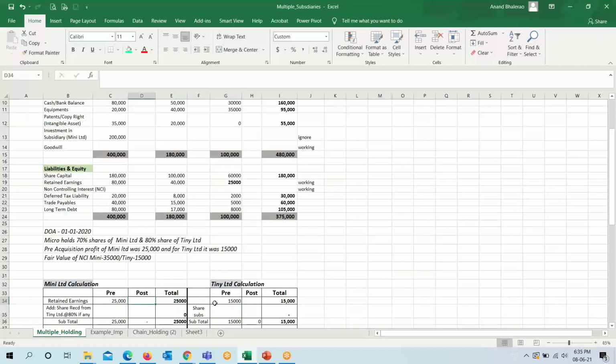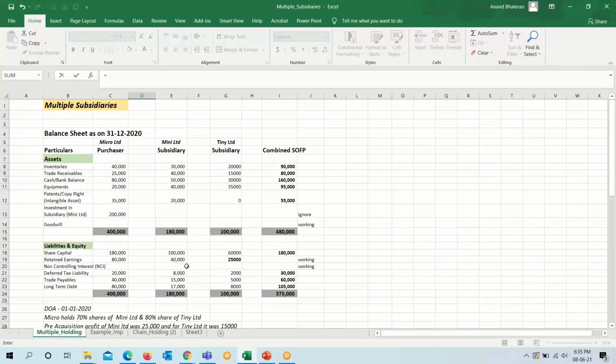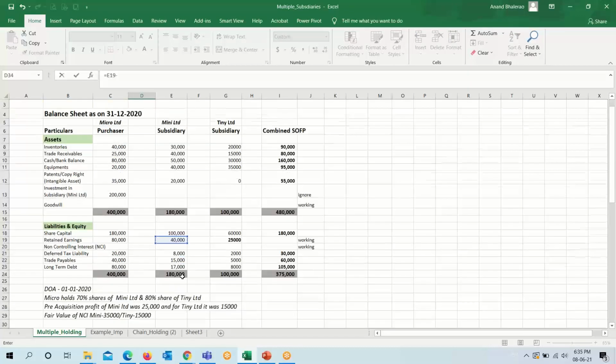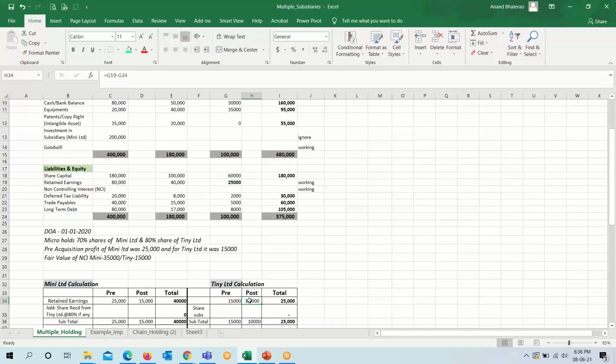What will be the post retained earning for Mini Limited? For Mini Limited, the retained earning is 40,000 minus pre 25,000. So post retained earning will be 15,000. Similarly for Tiny Limited, total retained earning is 25,000 minus pre retained earning, so post retained earning comes to 10,000, making it total 25,000.